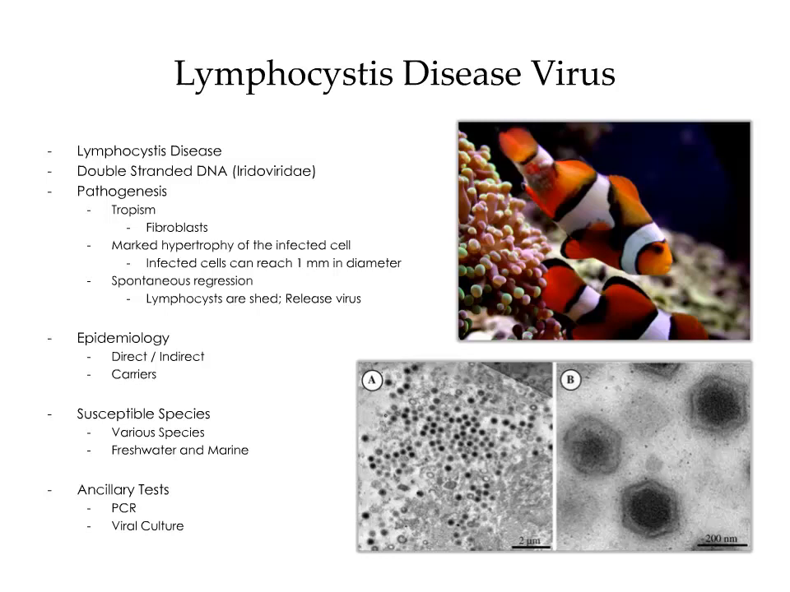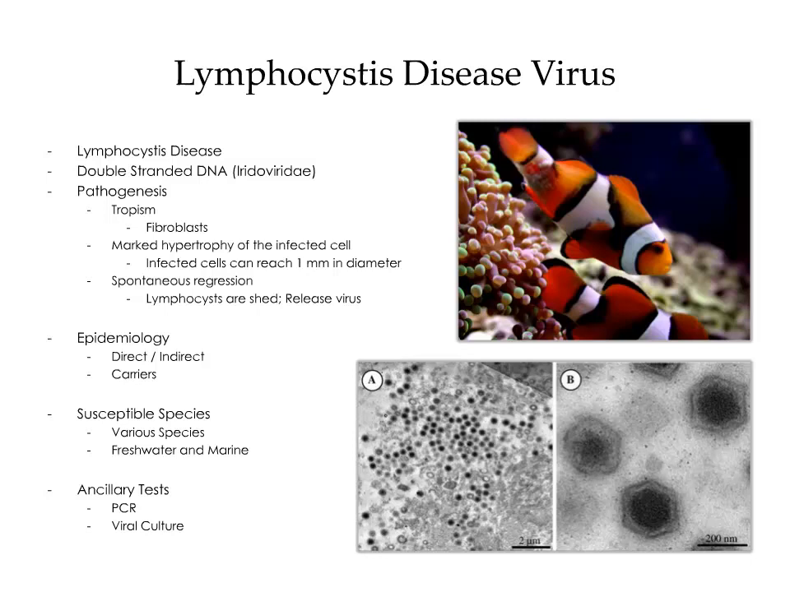Lymphocystis disease virus is responsible for the condition known as lymphocystis disease. This is a double-stranded DNA virus of the family Iridoviridae. The virus has a tropism for fibroblasts, and infection is associated with hypertrophy of the cell. Infected cells can reach a diameter of 1 millimeter and can be visible with the naked eye. The lesions regress spontaneously. However, as the affected tissues are shed, the virus is released.